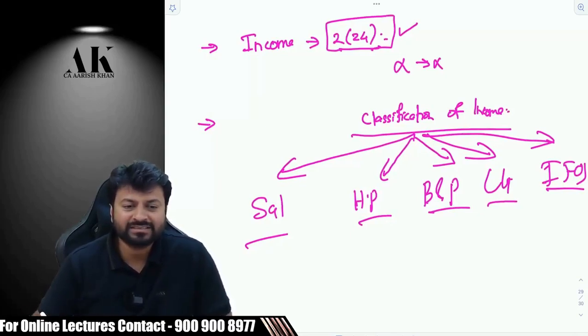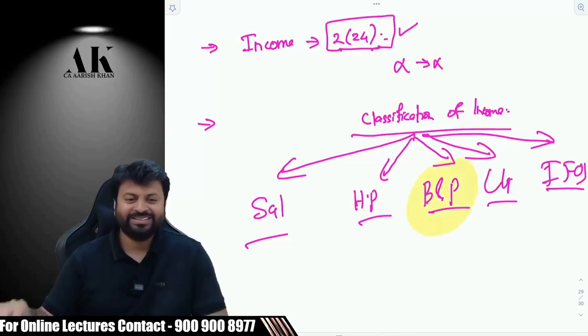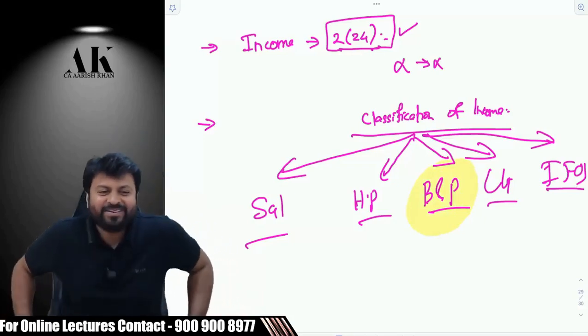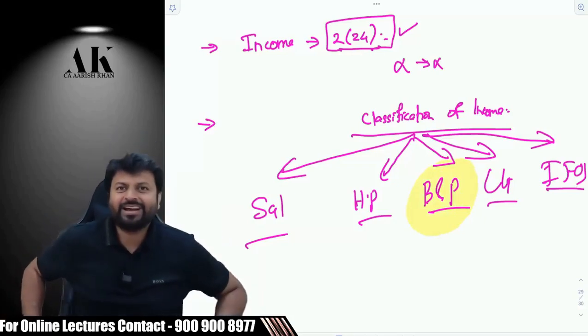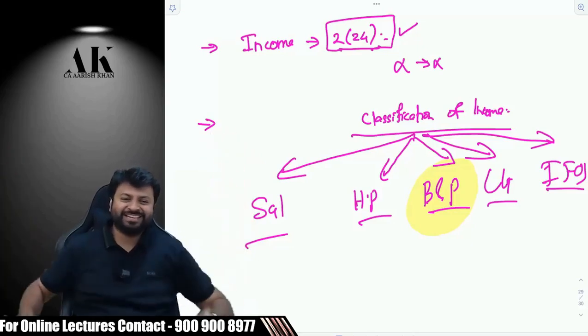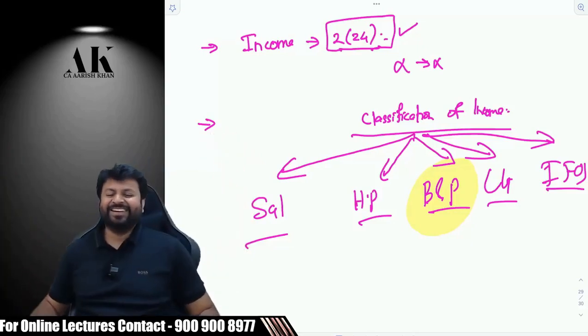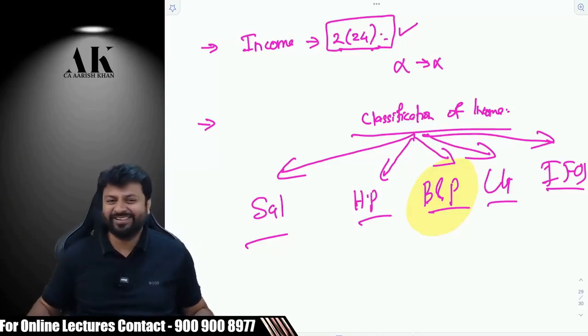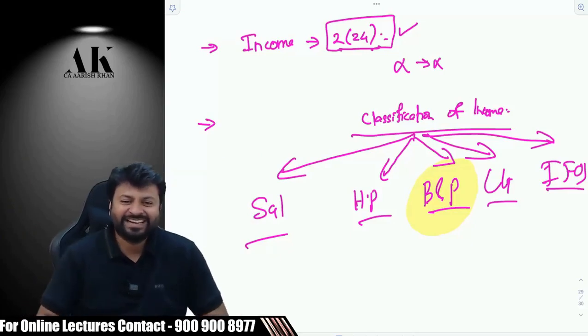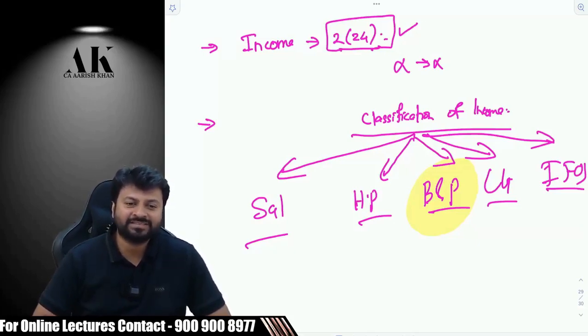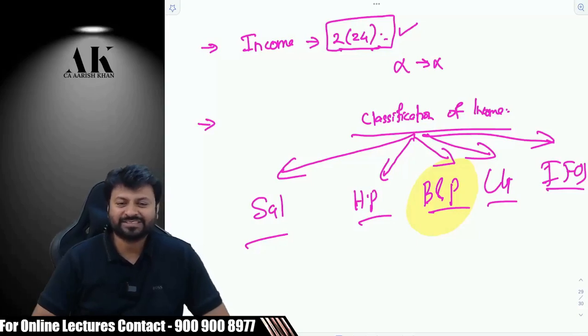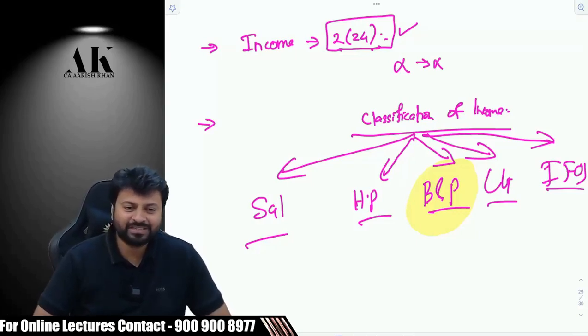I always used to feel envious of BNP guys. Yes, you should be. Because BNP guys enjoy a lot of benefits, deductions. Just now I bought a car. I'm going to take a lot of benefits on that car. Lot of depreciation and lot of insurance and fuel cost. All these things are not available to a salaried employee, right? Yes or no? 50% of my car actually will become free because of the tax benefits. First of all, the depreciation only I will get.